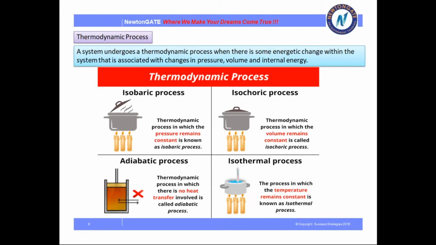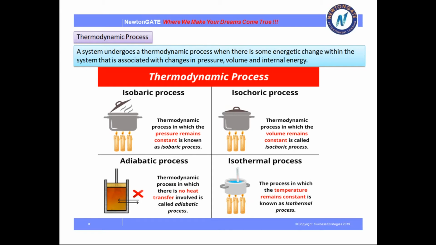The first process is the isobaric process. A thermodynamic process in which the pressure remains constant is known as an isobaric process. Then what is an isochoric process? A thermodynamic process in which the volume remains constant is called an isochoric process. Where volume remains constant, that is an isochoric process.